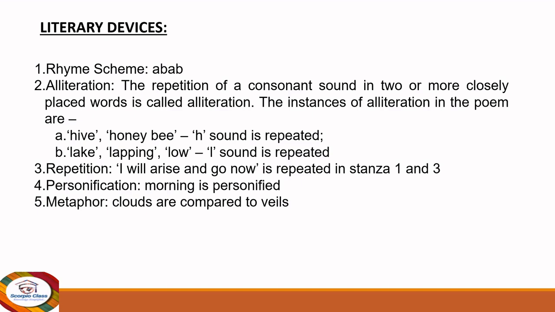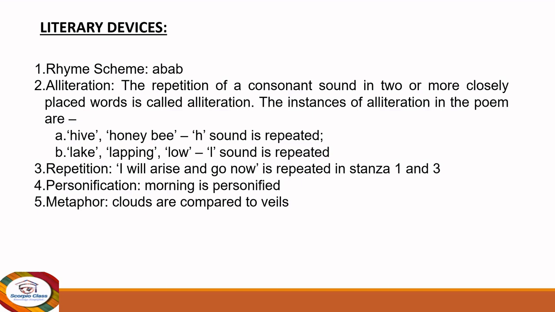Next is alliteration. What is alliteration? It's the repetition of the consonant sound in two or more closely placed words. The instances of alliteration in the poem are hive, honeybee. H sound is repeated here. Lake, lapping, low. L sound is repeated over here.